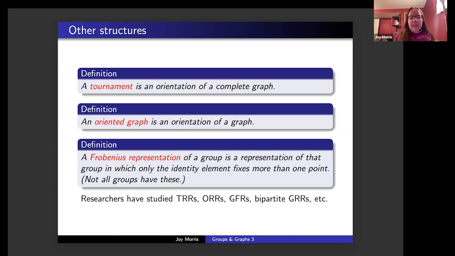Graphical Frobenius representations were studied by a PhD student of Mark Watkins, who completed his PhD but died without publishing his work. And Mark Watkins did go on to work on publishing some of those results later on behalf of that student. And bipartite graphical regular representations are another very interesting class that has been studied.